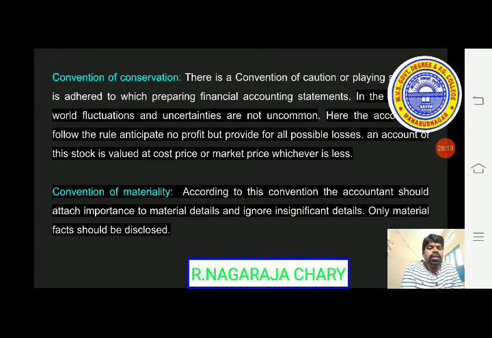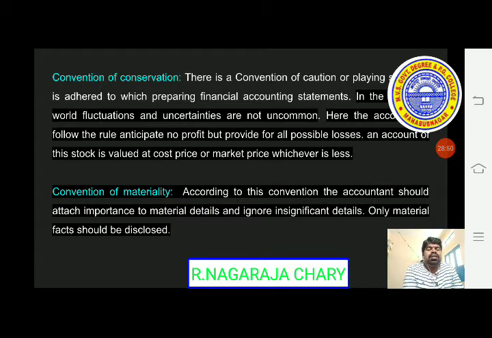Only material facts should be disclosed. Right here the accountant has to follow, as we just discussed in the concepts, that only evidenced transactions are to be recorded. That is the objective concept. So here what we are saying is, give importance to material detail and ignore insignificant details.